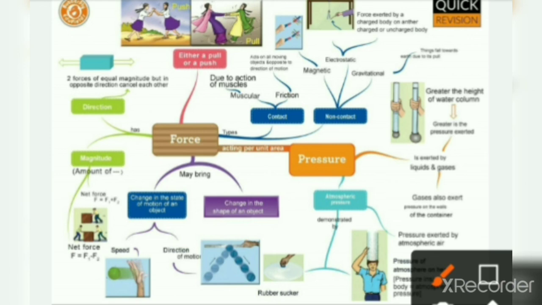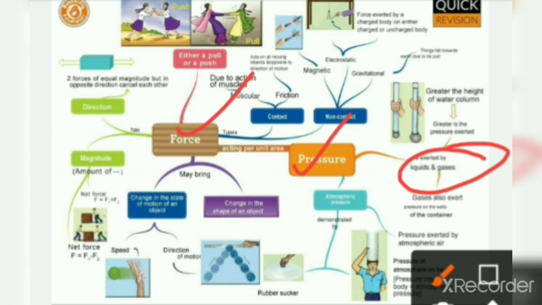Then we will discuss the relation between pressure and force. What is the effect of force on pressure? And what is pressure? Pressure is the force per unit area. And then we will discuss and learn about the effect of the pressure that is exerted by liquids and gases by performing an activity. And also, we will learn about atmospheric pressure by demonstrating various activities and experiments.